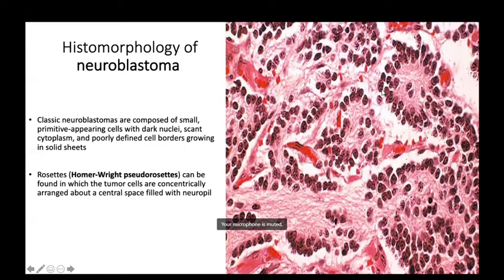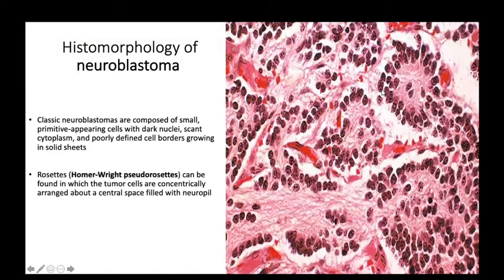We can see rosettes in Ewing sarcoma also, sometimes in hepatoblastoma, and other small round blue cell tumors, desmoplastic tumors also. But the typical feature for neuroblastoma is the presence of neuropils, fine threads arranged concentrically. That's the typical presentation for neuroblastoma.